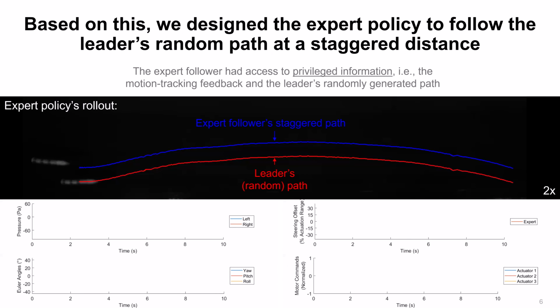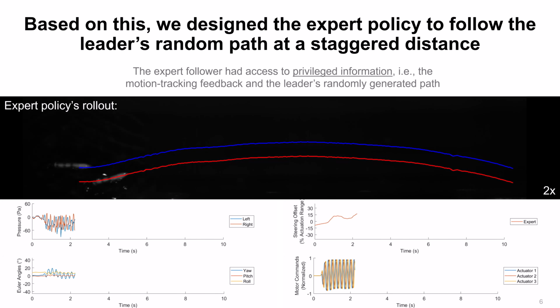Therefore, we designed an expert policy that could maintain a staggered formation from the leader by using feedback from the overhead camera. As the leader moved on randomly generated paths, the expert policy gave the needed steering commands to the follower. During this process, we also collected pressure and IMU data in the background.